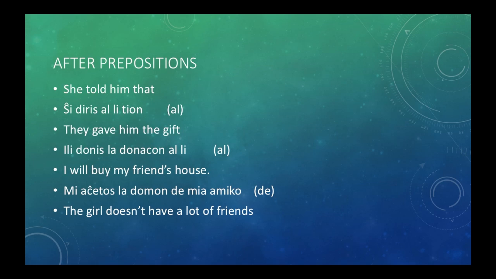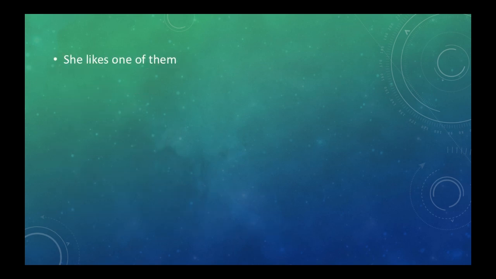The girl doesn't have a lot of friends. "La knabino ne havas multe da amikoj." Multe is one of those words that doesn't get the accusative, so even though it might seem like it's the object, you don't put the accusative on it. Amikoj comes right after da, so you don't put it on that either. She likes one of them. "Ŝi ŝatas unu el ili." So here unu is a number, but it doesn't end in o or a, so you just leave it alone.